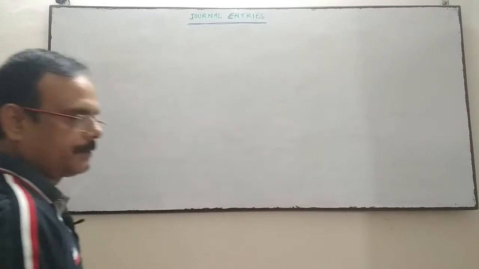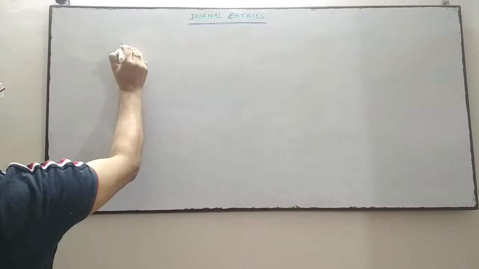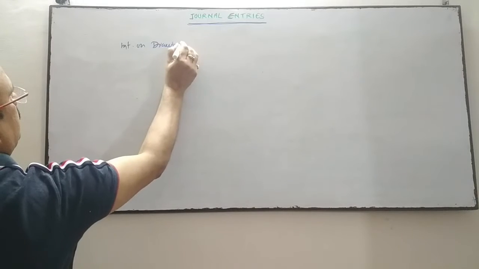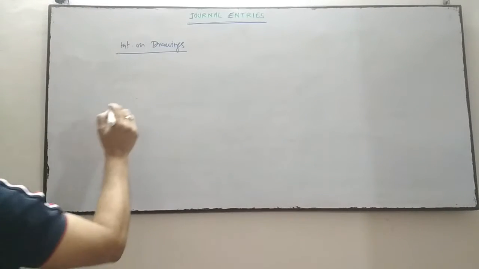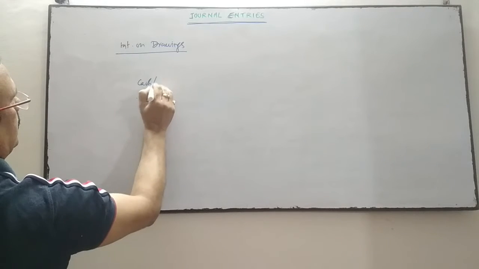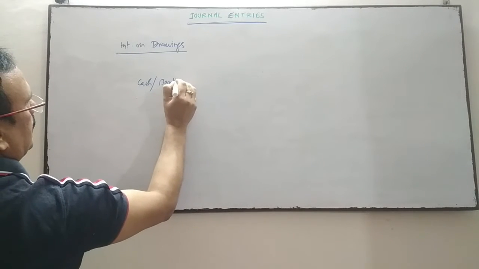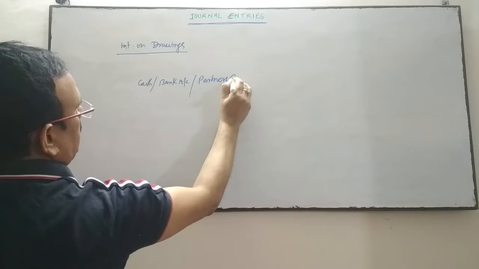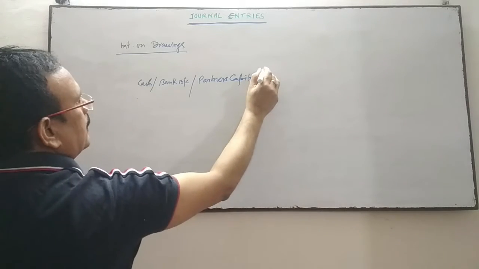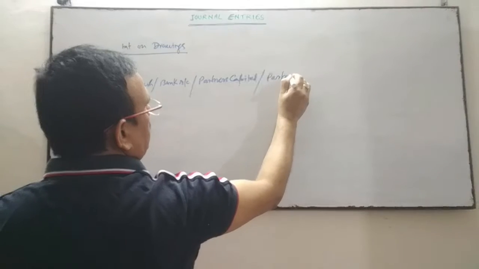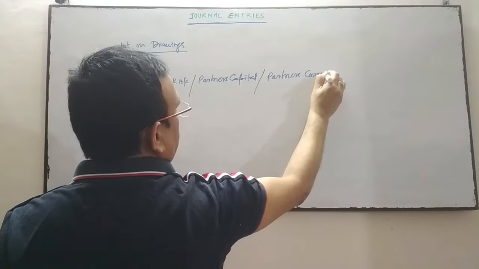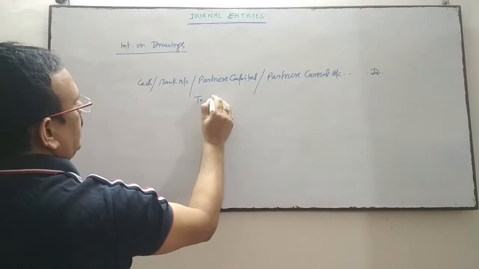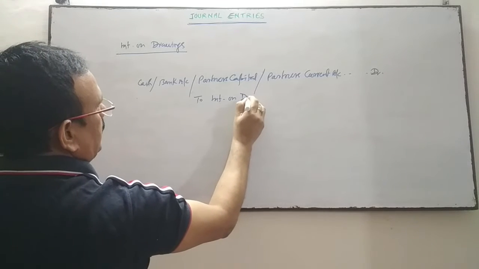Now next is for interest on drawings. Cash account debit, bank account debit, partners capital account debit, partners current account debit, to interest on drawings.